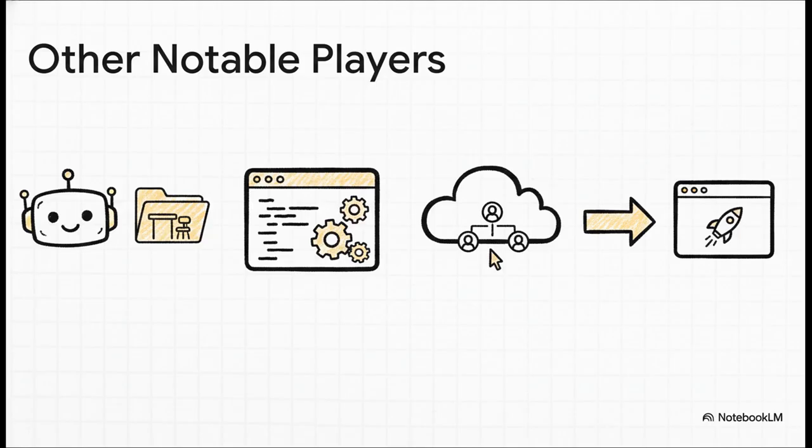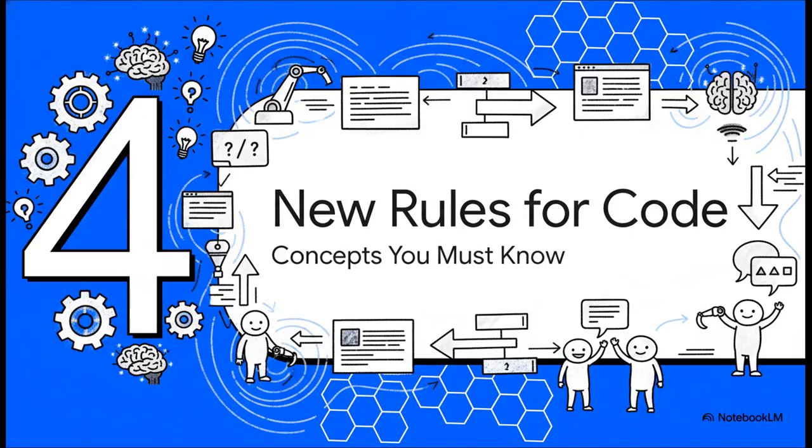Replit is your answer for cloud-native, zero-setup collaboration. And then you have these wild tools like Bolt that are trying to spin up entire full-stack apps from a single prompt. To really work with these tools, you've got to learn the new lingo. There are a few key concepts that are totally changing how we talk about building software.